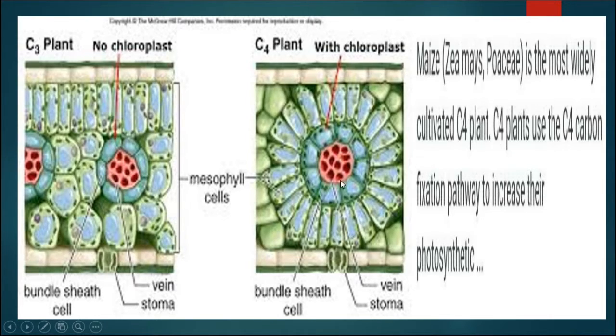Here in the C4 plant, the mesophyll cells as well as bundle sheath cells are present, and there are two different types of pathways, C4 pathway and C3 pathway. Both will occur in case of C4 plants, that we will discuss in the coming slide. Some examples of C4 plants are maize, sorghum, amaranthus, etc., which show the Kranz anatomy, the special structure in their anatomy.